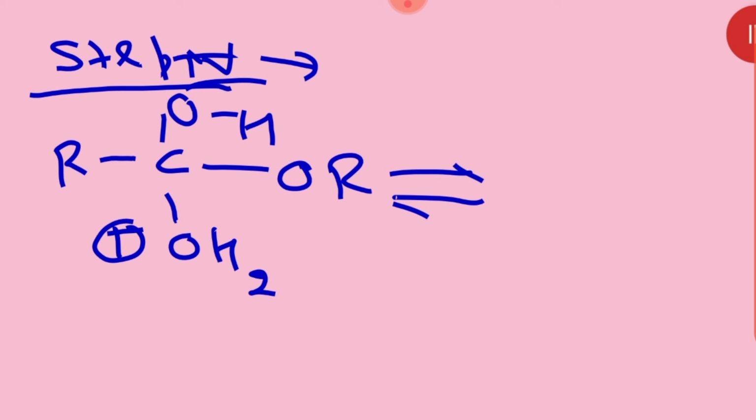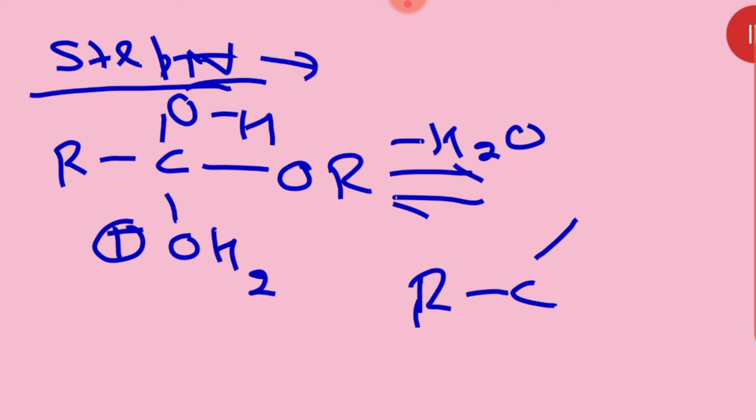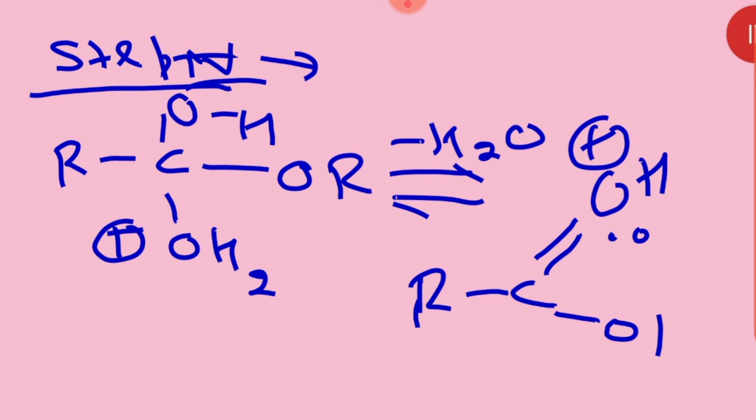So here we are just removing the water molecule, and after the removal of the water molecule, what do you get over there? Please see, all of you. R C OH positive, then it is OR, then it is OR. Clear? It means we are removing this water molecule from there.